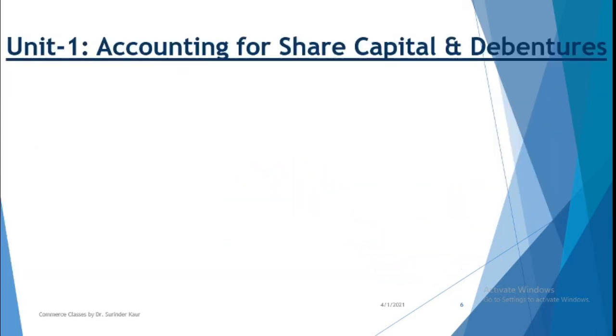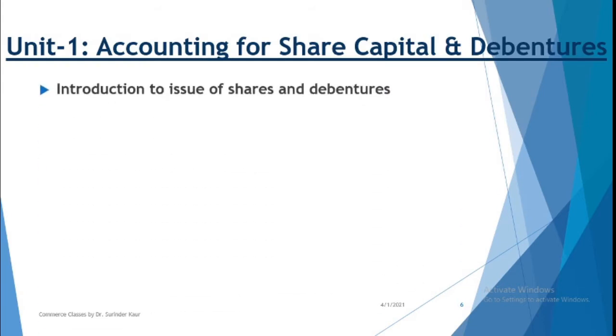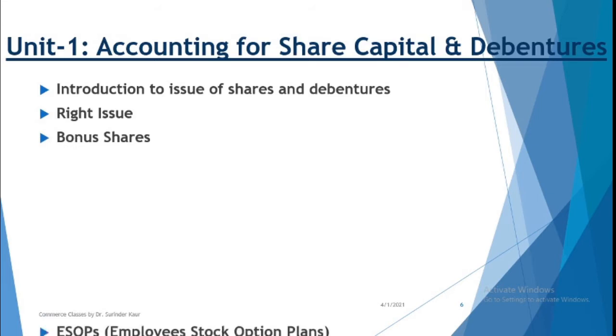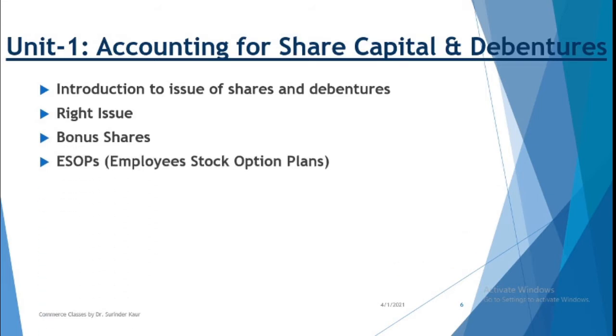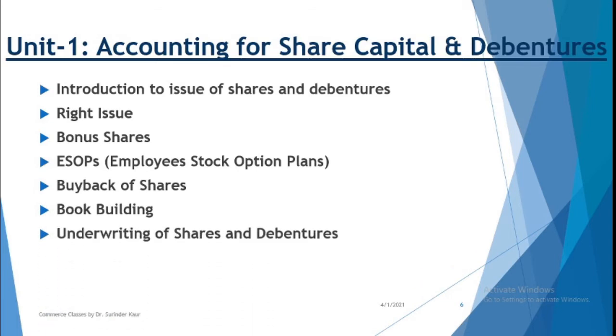Now in the details, let us take up first unit 1. Now this includes introduction to the issue of shares and debentures. Of course this is something that you have done in the 12th standard, similar to that but much more in depth will be there in this course. Then right issue, bonus issue, ESOPs, that is employee stock option plans, buyback of shares, book building, underwriting of shares and debentures. So these are all the things which are included in issue of shares and debentures.